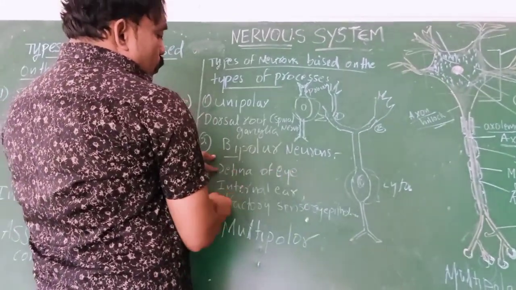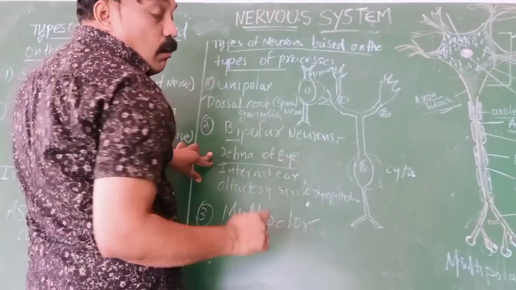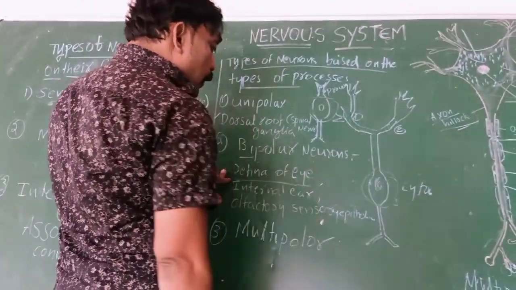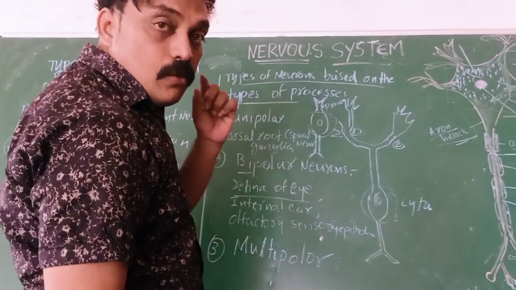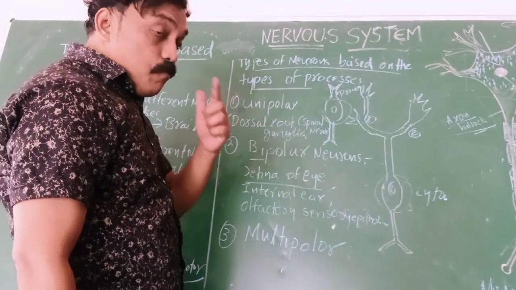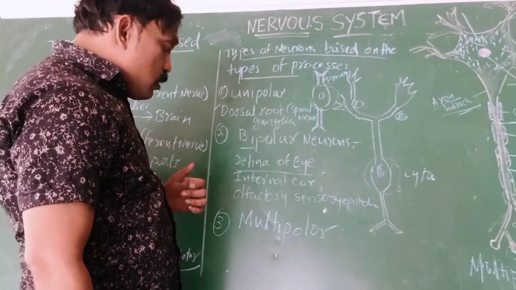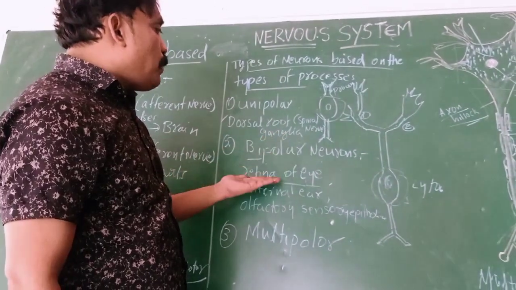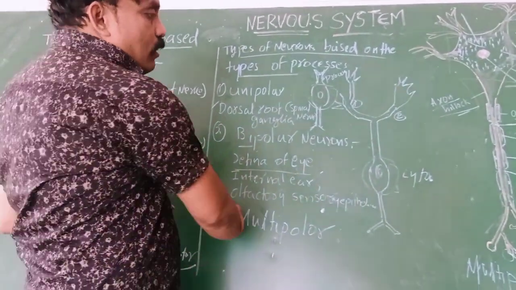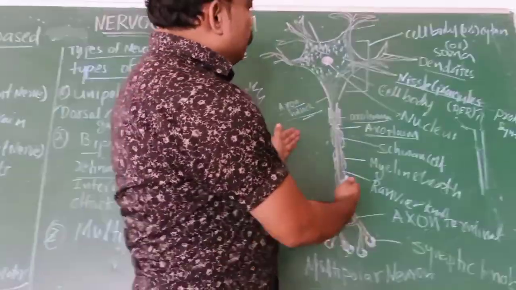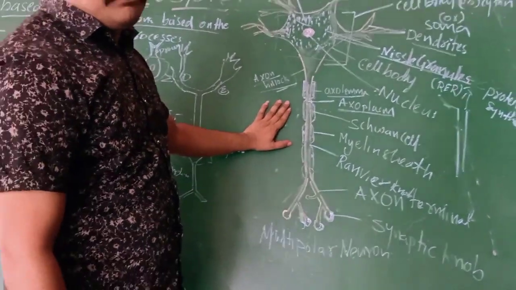We observe bipolar neurons in the retina of the eye, the internal ear sensory neurons, and the olfactory sensory epithelium. The final one is multipolar neurons.